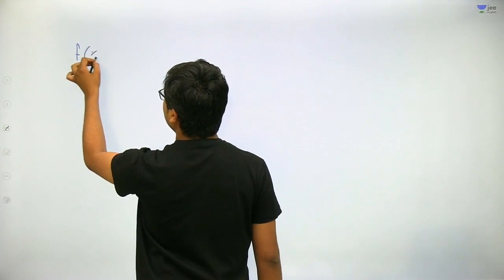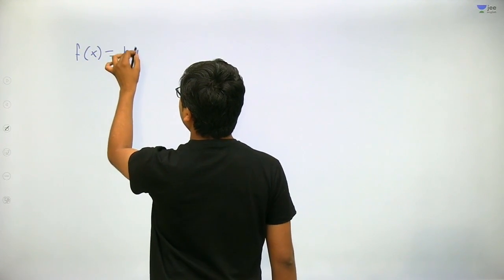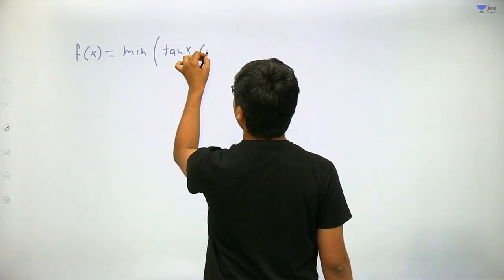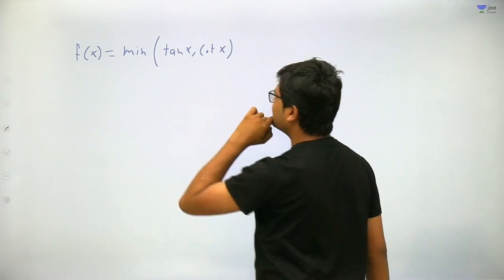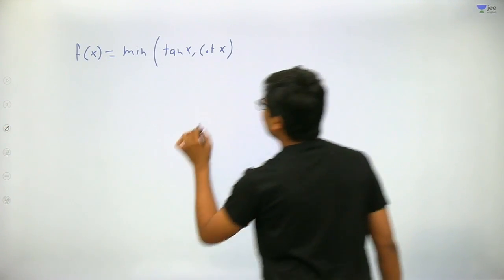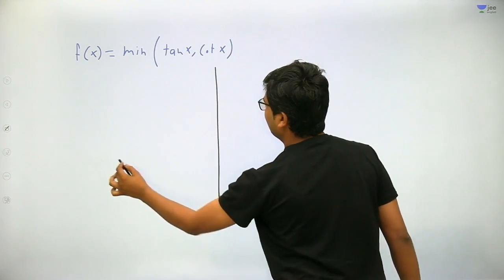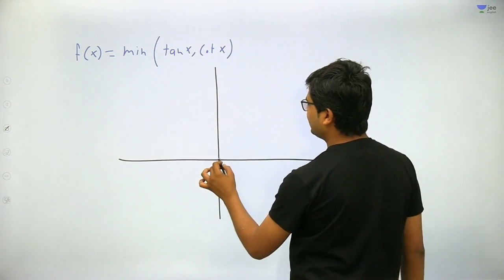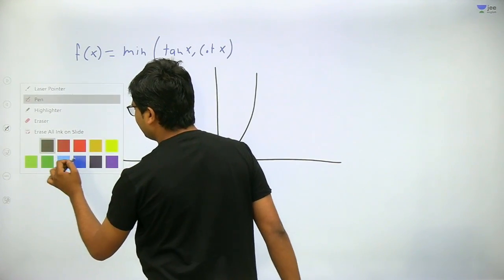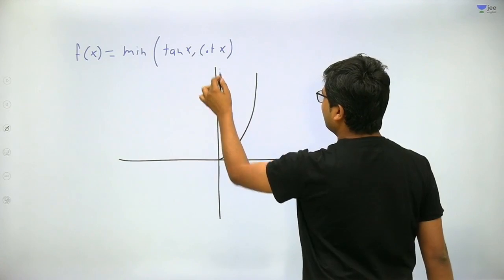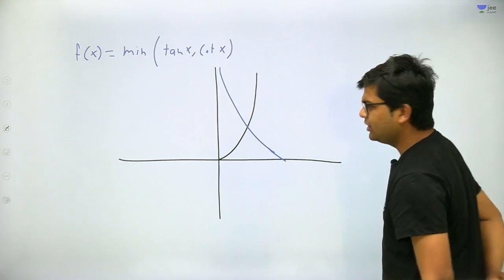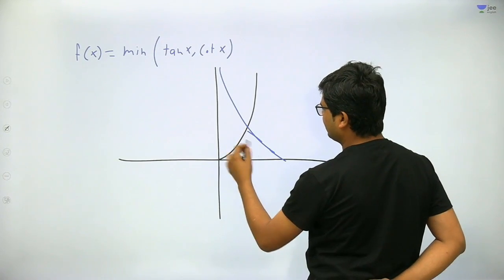f of x is given to me as the minimum of tan x and cot x, where x goes from 0 to pi by 2. So I am plotting the graph of these two functions. Let us suppose this is my y-axis and this is my x-axis, and this is tan x in 0 to pi by 2, and this is my cot x in 0 to pi by 2. Got it?